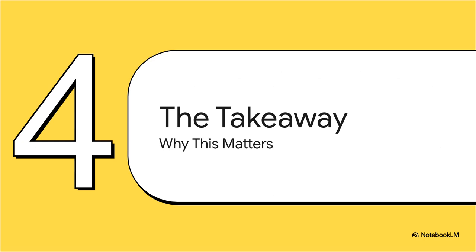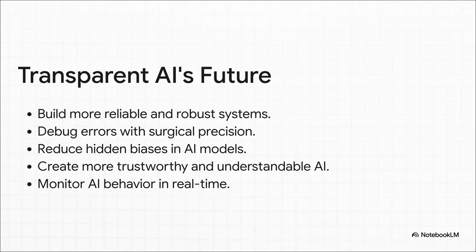So what does this all mean? Why does cracking open this black box matter so much? This research isn't just about fixing annoying glitches. It's about fundamentally changing our entire relationship with AI. See, understanding how an AI thinks allows us to build way more reliable systems. We can debug errors with surgical precision, correct for weird biases it might have learned, and ultimately create AI that's more trustworthy because it's no longer an unknowable black box.